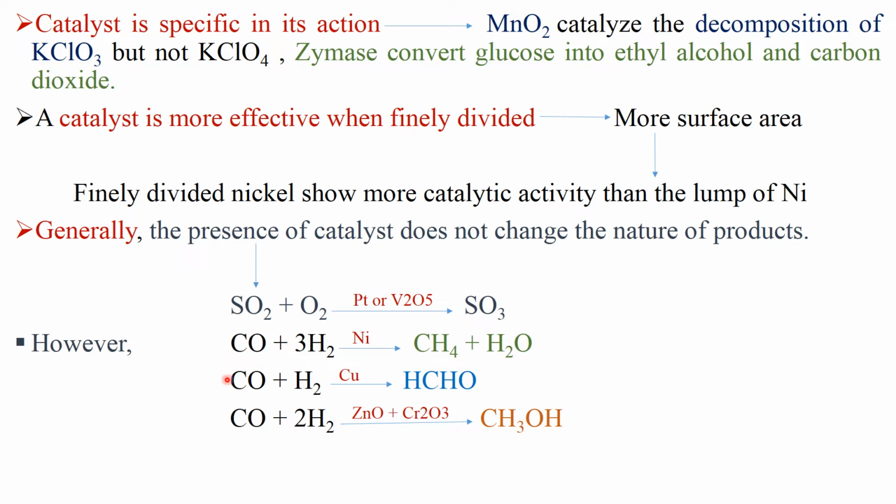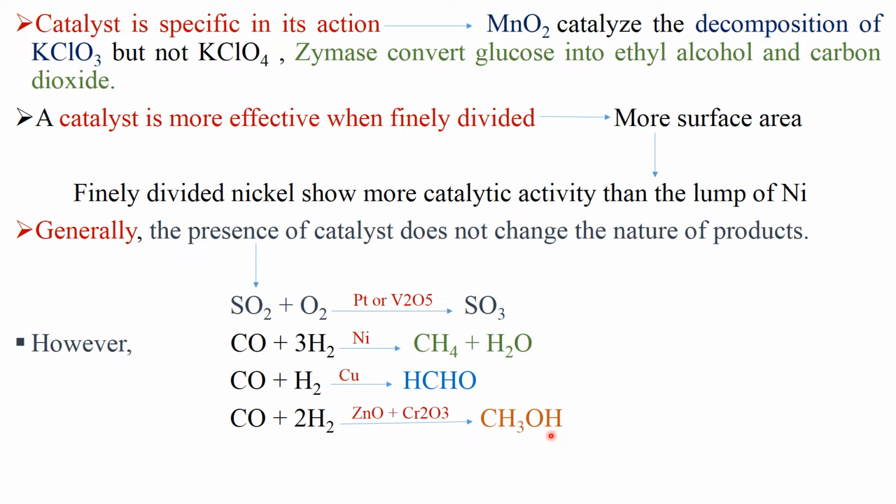If again by using a different catalyst, that is copper, carbon monoxide and hydrogen react to form formaldehyde. Again, carbon monoxide reacts with hydrogen in the presence of the catalyst ZnO plus Cr2O3, we obtain the product methanol.